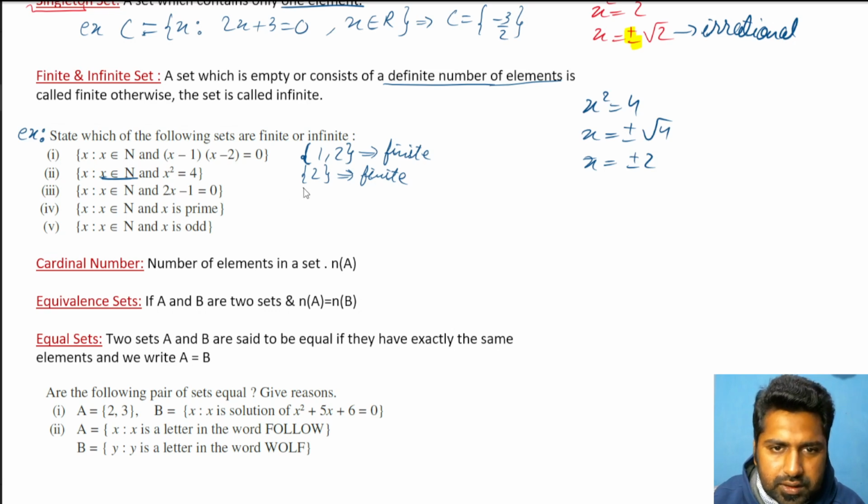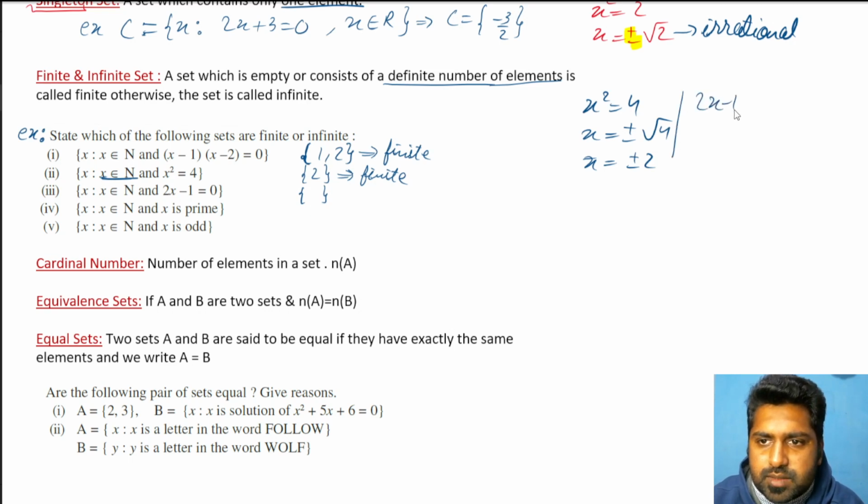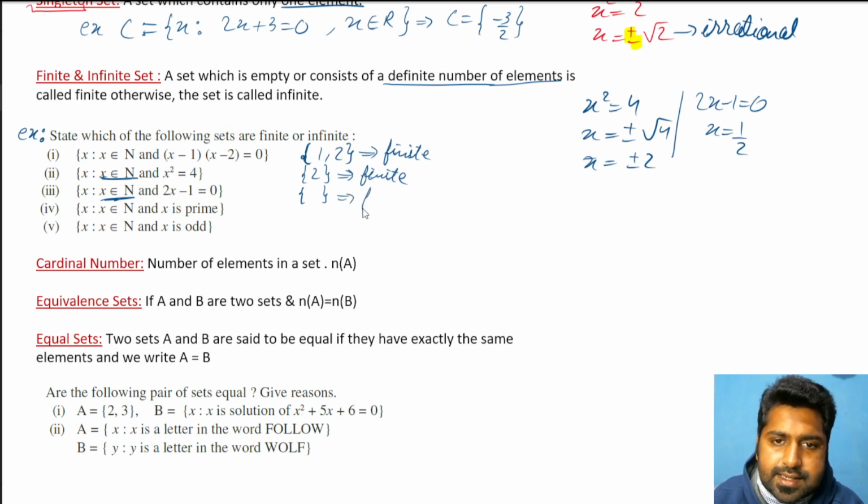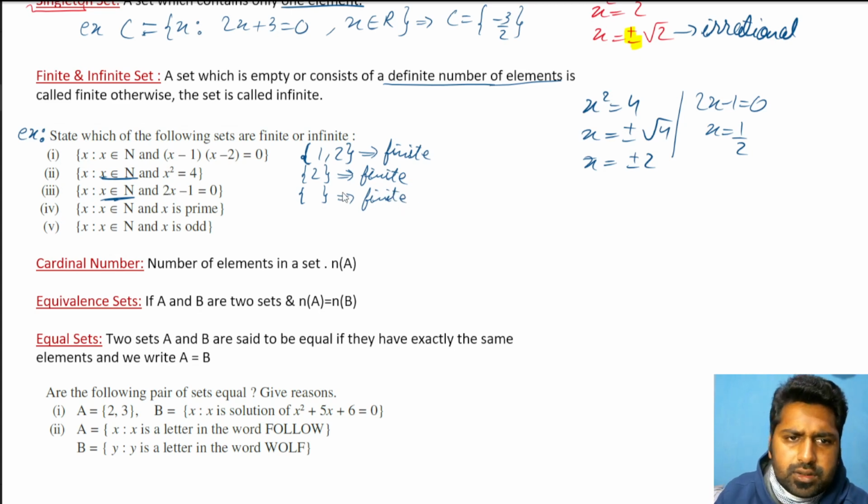Third one, write down this. X is a natural number and 2x minus 1 equal to 0. So x is 1 by 2. But it should be a natural number. Can we write a natural number in it? No. So no element is present. So 0 elements are there, still finite. Okay. Even if you have 0 elements, still finite.